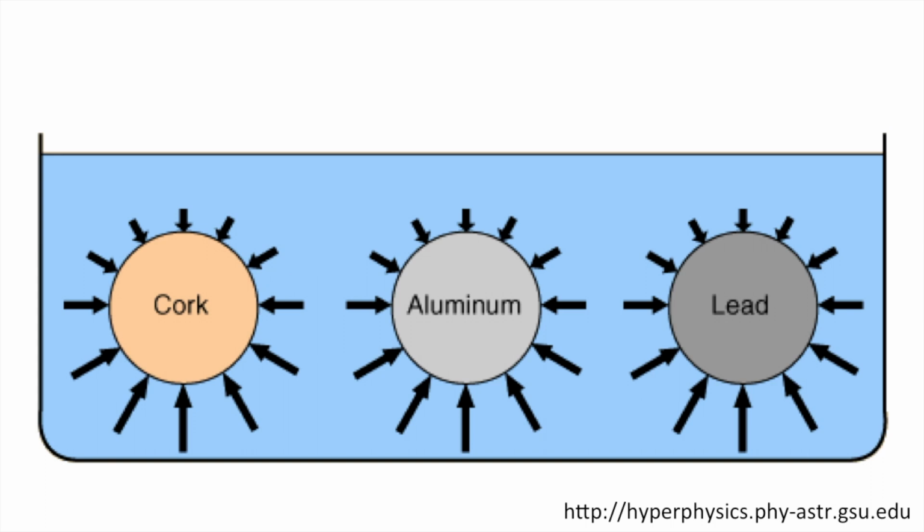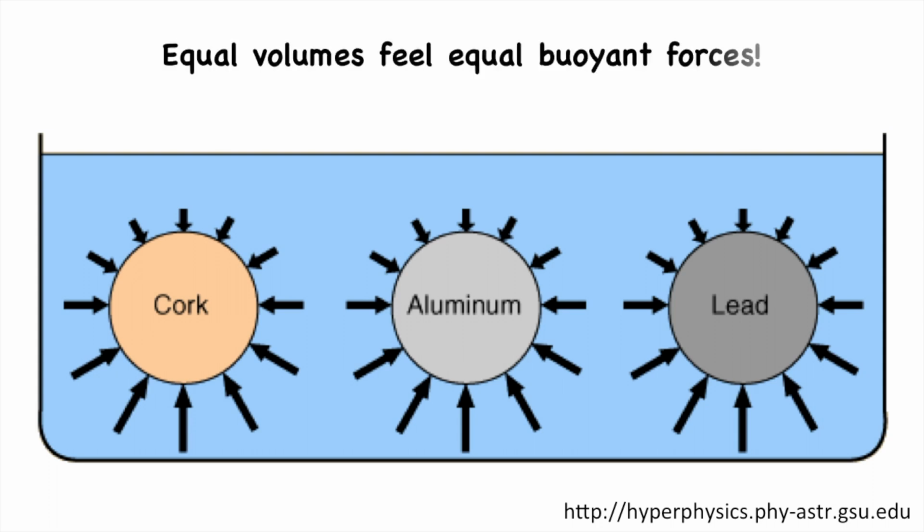It follows that, no matter the material, bodies of equal volumes will experience equal buoyant forces. In this example, the balls of cork, aluminium, and lead will have the same volume, and hence they will displace the same volume of water, thus feeling the same buoyant force.